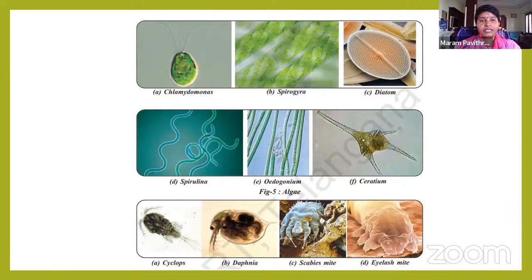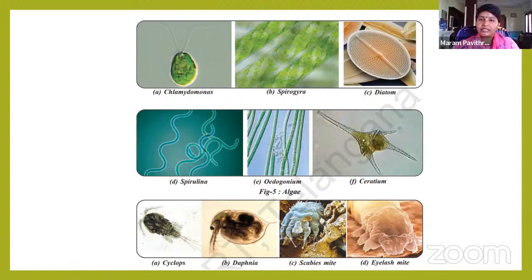If you observe here, Chlamydomonas, Spirogyra, diatom, Spirulina, Oedogonium, Serratium. These are all algae, but they are not similar. Their structure is different. They look very beautiful. Each and every living organism has its own beauty, isn't it? See, in the last row, you can see the Cyclops, Daphnia, scabies mite, eyelash mite. These are all microarthropods.